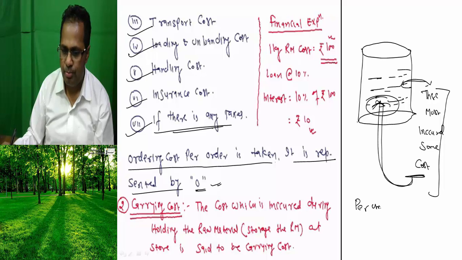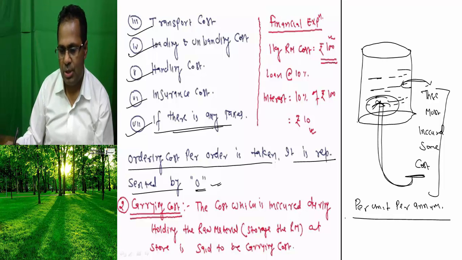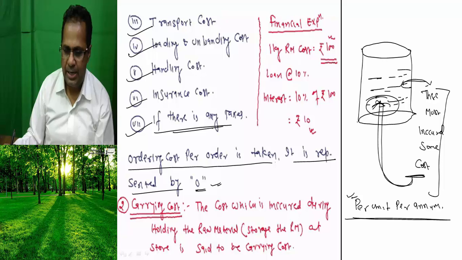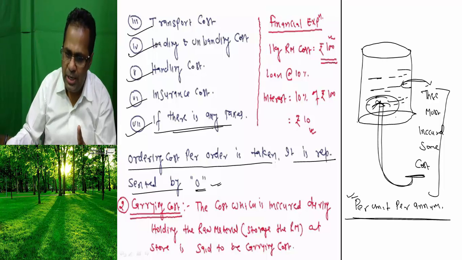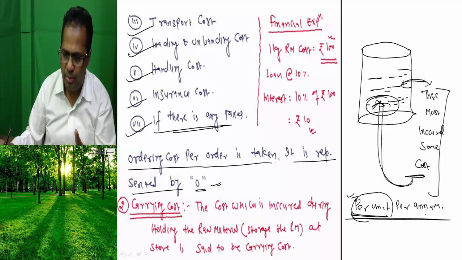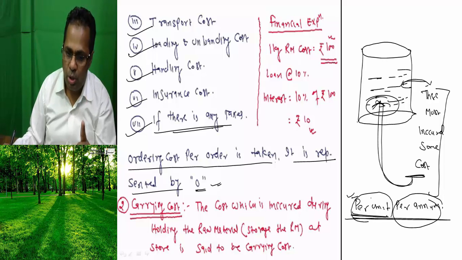What does this mean? To hold 1 unit for 1 year, how much cost is incurred? That is the carrying cost.